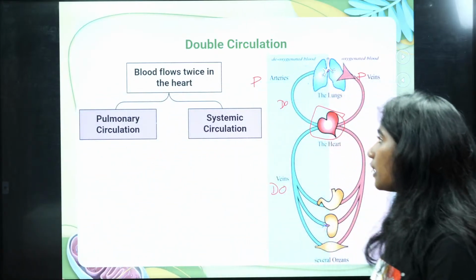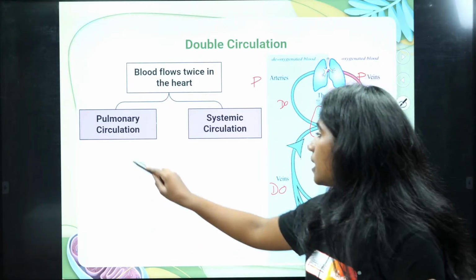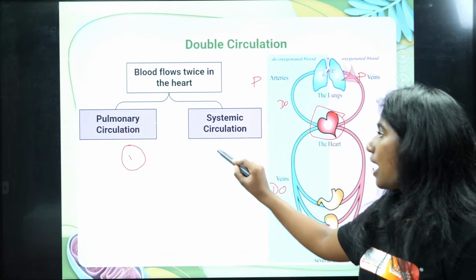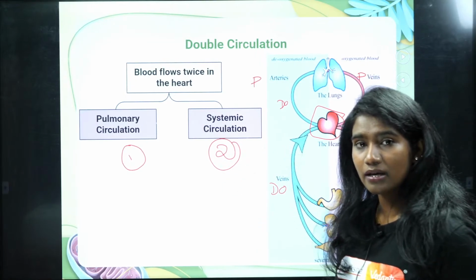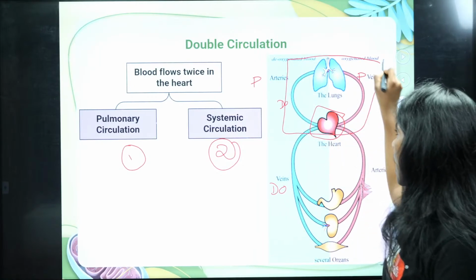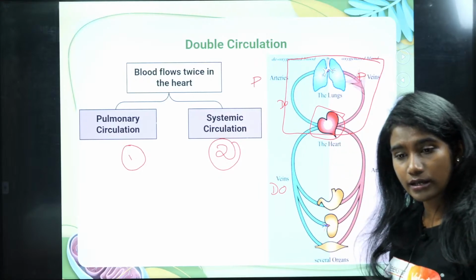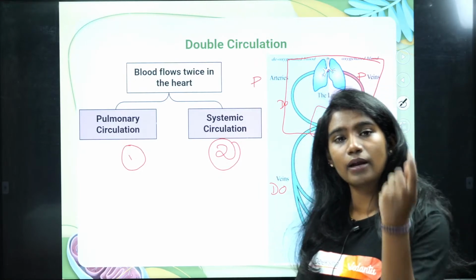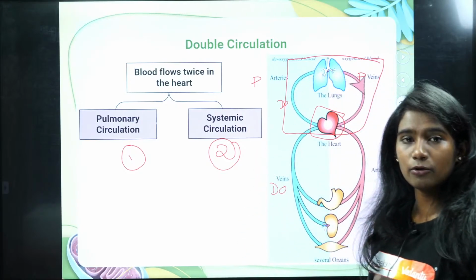And double circulation involves two pathways. One is the pulmonary circulation and the other is systemic circulation. The pulmonary circulation is the circulation happening between the heart and the lungs. When the heart receives deoxygenated blood, it is pumped to the lungs, and then from the lungs, the oxygenated blood is pumped to the heart.